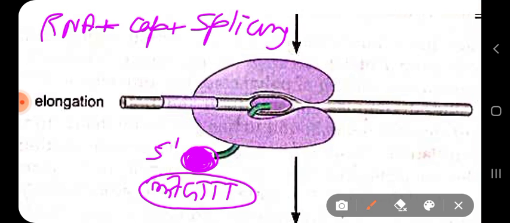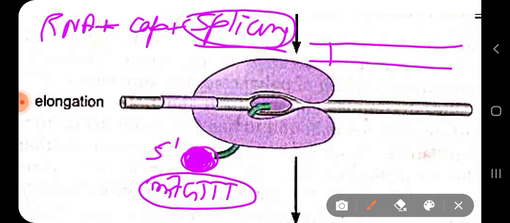What is splicing? Splicing is a mechanism where the non-coding parts of the RNA, called introns, have to be removed from the coding regions of the RNA, called exons. There are some non-coding regions and some coding regions. If this is your RNA, there are some coding regions which will code for amino acids, for the proteins, and there are some non-coding regions.